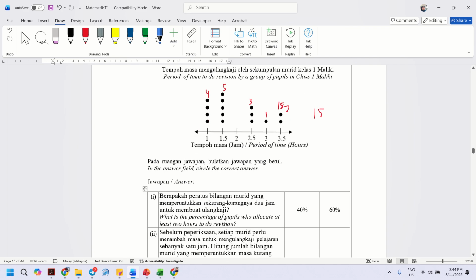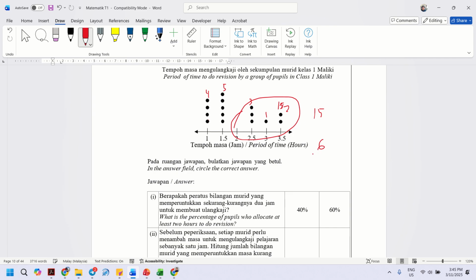What is the percentage of pupils who allocate at least 2 hours to do revision? At least 2 hours, here. So how many students do at least 2 hours of revision? 3, 4, 5, 6. 6.